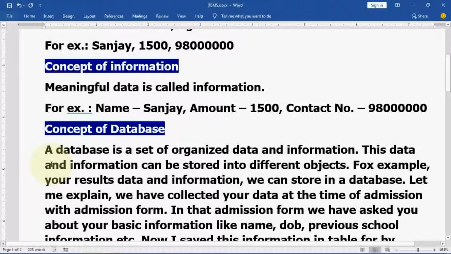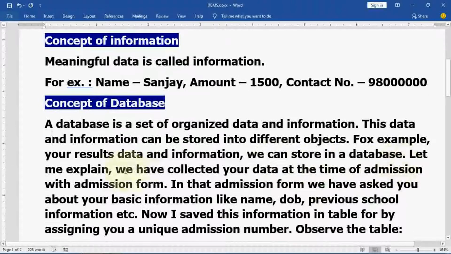Similarly, when we are using a database management system tool, that tool provides us this kind of facility by default. For example, your results data and information we can store in a database. One example I have given here. We collected your data at the time of admission with the admission form. When you filled up your school admission form, the school collected your data. In that admission form, we asked you about your basic information like name, date of birth, previous school information, etc.